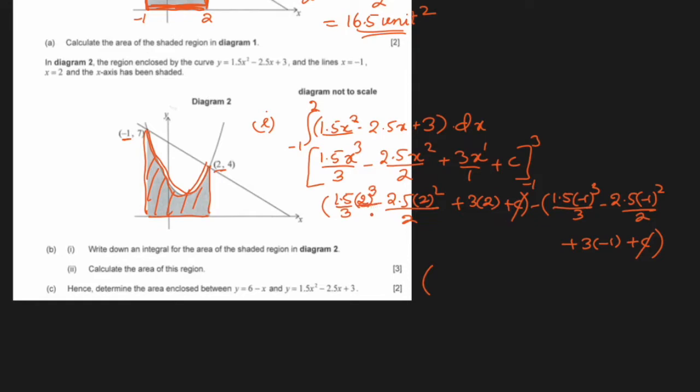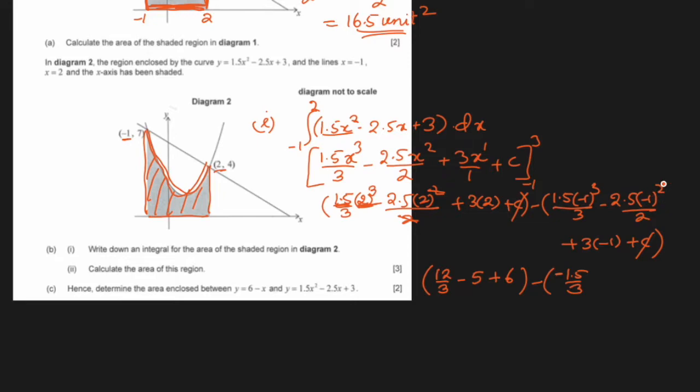2 cubed is 8. 8 times 1.5 will be 12 over 3 minus, one of the 2's will cancel with this, so 2.5 times 2 is 5, plus 3 times 2 is 6, minus negative 1 cubed will be negative again, so it will become negative 1.5 over 3.